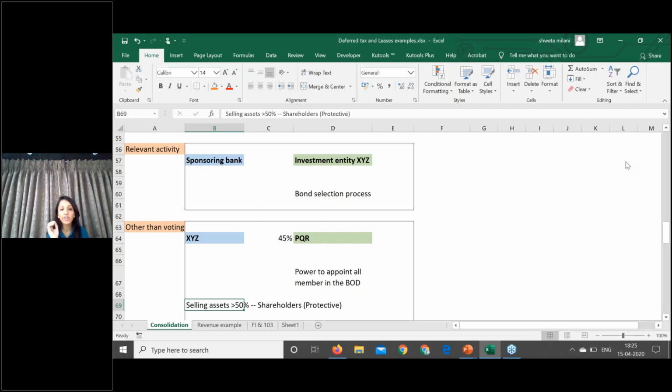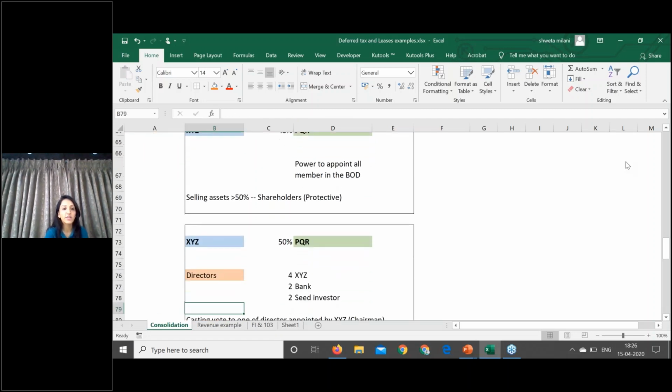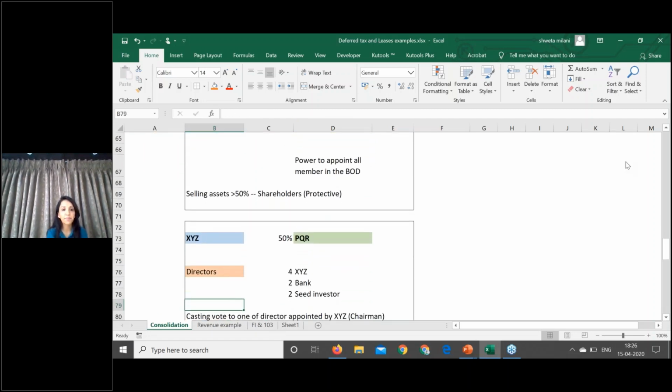The clause of more than 50% is just a protective clause, so that the board of directors do not get up and sell the entire company. So in cases where you're selling more than 50% of the assets, only in those cases you have to come back to the shareholders. That is one of the cases that we're discussing.